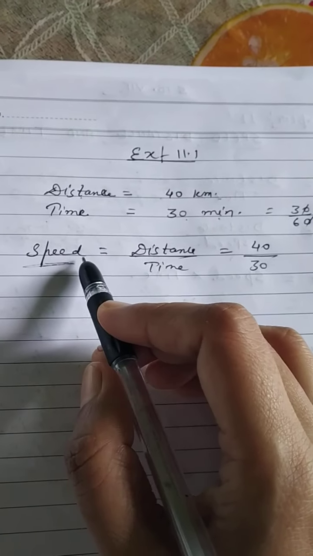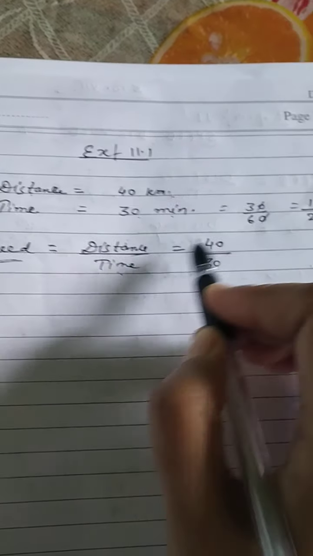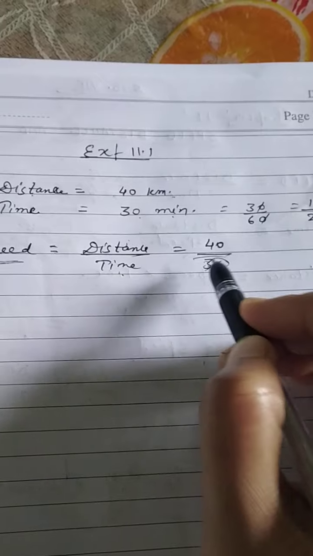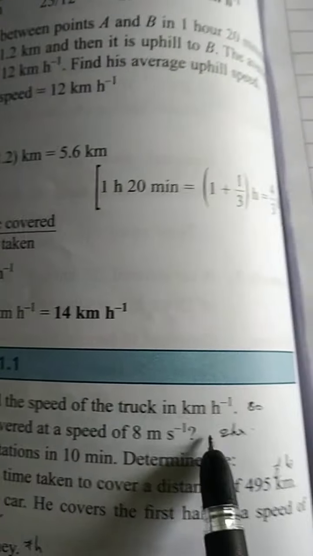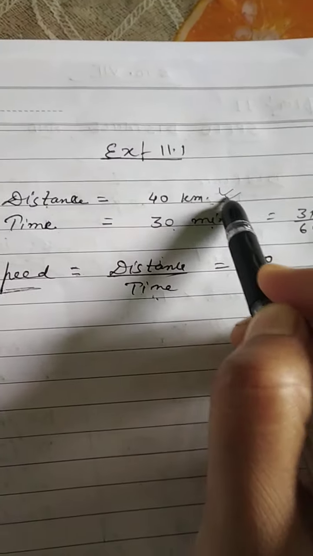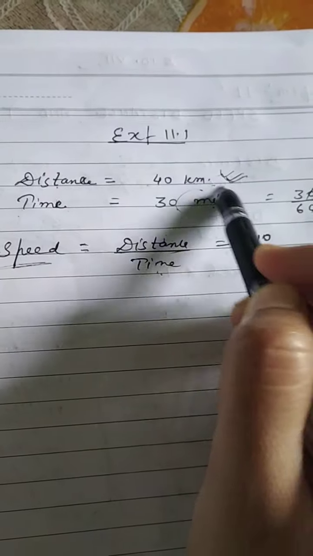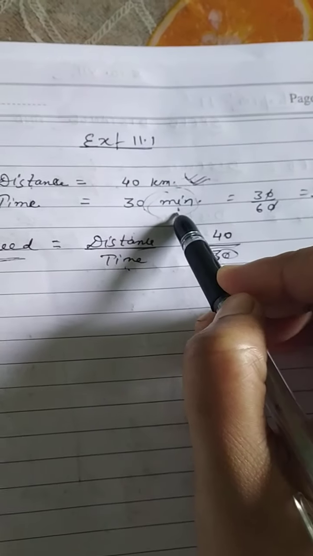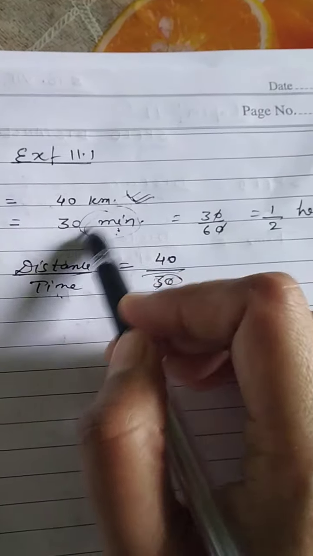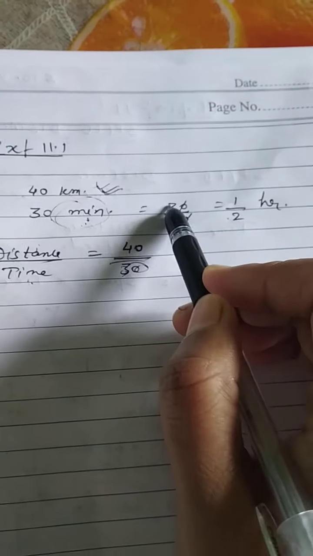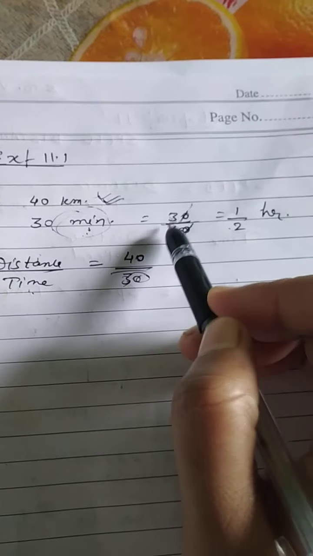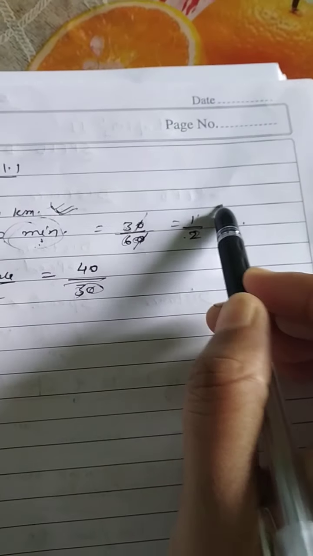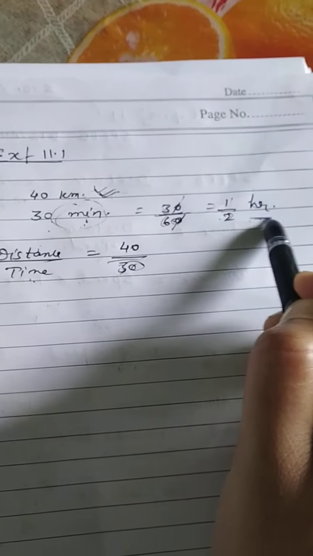So we know the formula of speed. Speed is equal to distance by time. So we will write distance by time. But look at here. Question is asked that you have to find the speed in kilometer per hour. Means distance will be in the same unit, but time will be in hour, not in minutes. So what we will do, we will here only change this minute into hour. So how to change minute into hour? 30 divided by 60. Okay. Then 1 by 2 hour. This minute we have changed into hour.